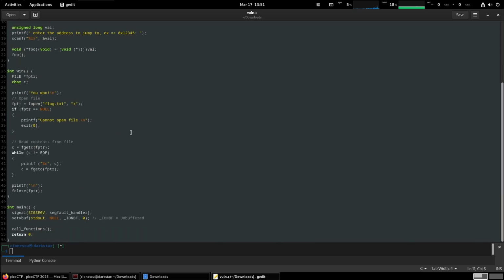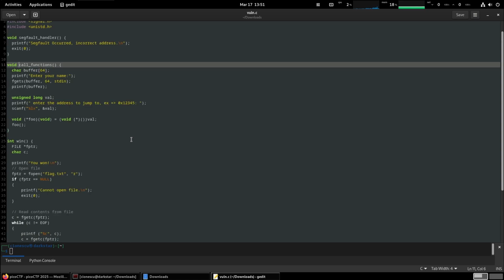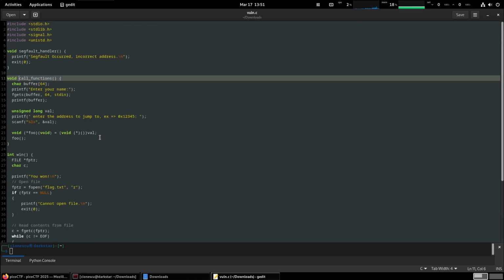This looks almost identical to the previous program. One difference, we would get the address of call functions directly. So the program would print the address of call functions, and it was just a matter of calculating the offset to win and subtracting it from whatever random address we would get at runtime to be able to run win on demand. In here, we don't get that, but look.